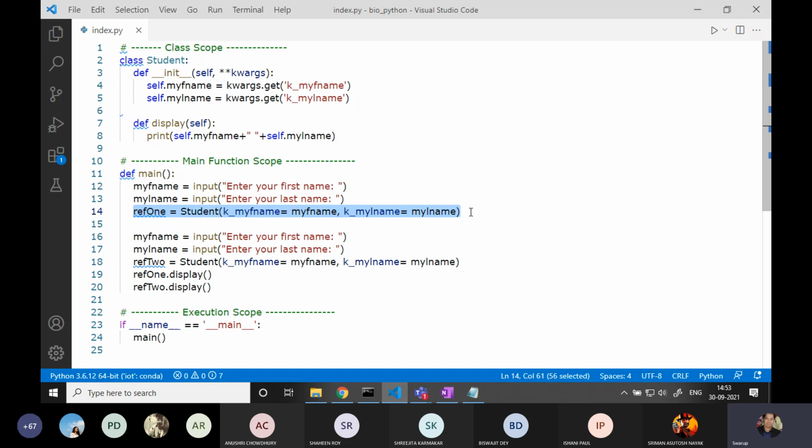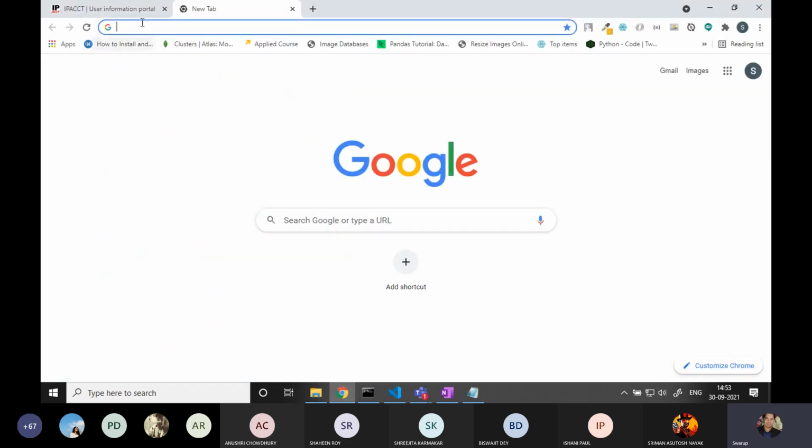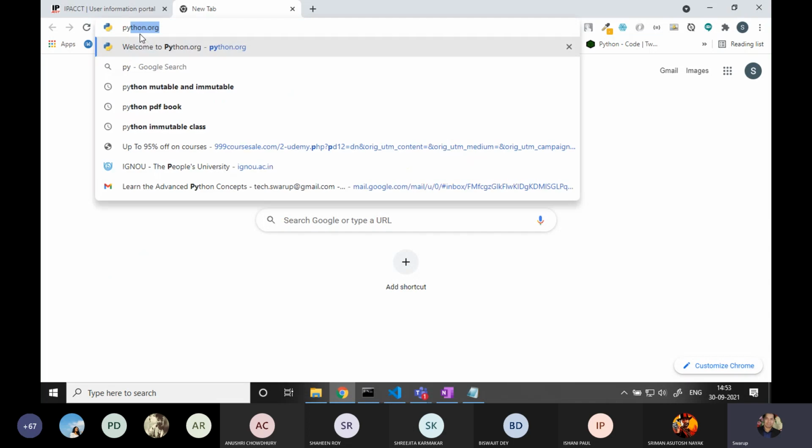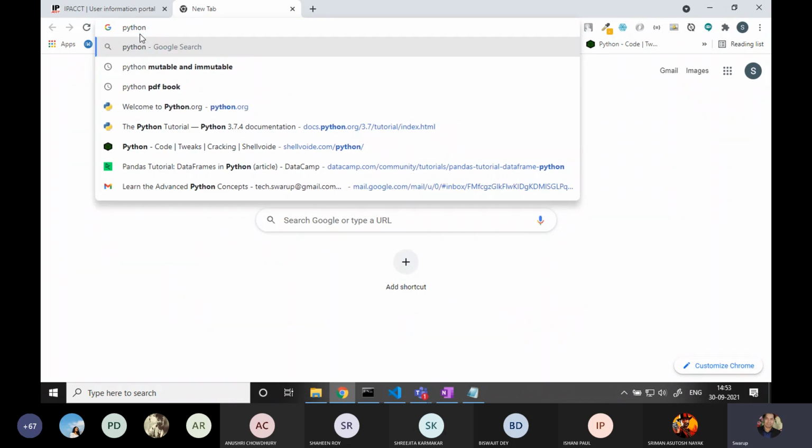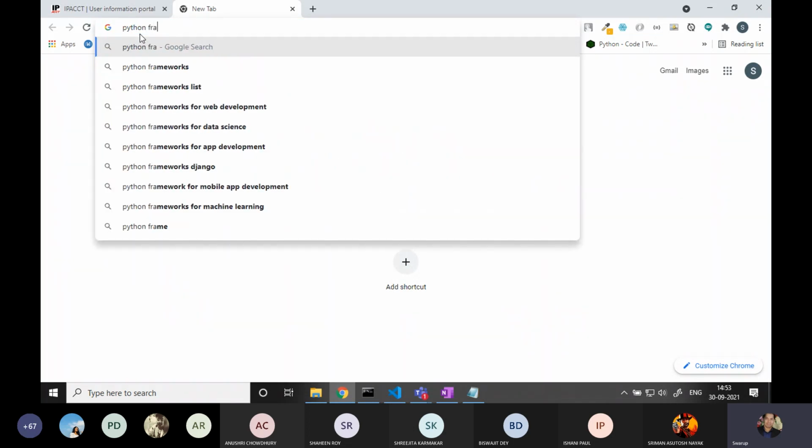But yes, for that reason, higher architectures are there. Python is just the mere beginning. Of course, these kinds of abnormalities are there. And for that reason, what will come up is framework. Have you heard about this term? Python framework. And the very popular framework is called Django framework.